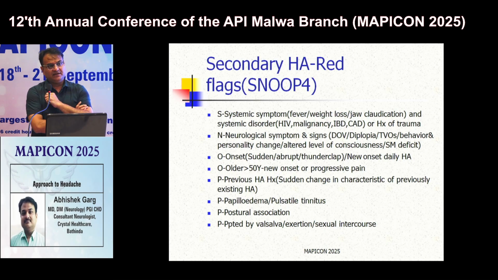P is for previous headache history. If a patient has a past history of headache, but there is sudden change in character and severity of headache, this again becomes a red flag. Then papilloedema, pulsatile tinnitus, postural association, and precipitation by Valsalva maneuver. These are all features of secondary headache. We will see cases of secondary headache one by one.